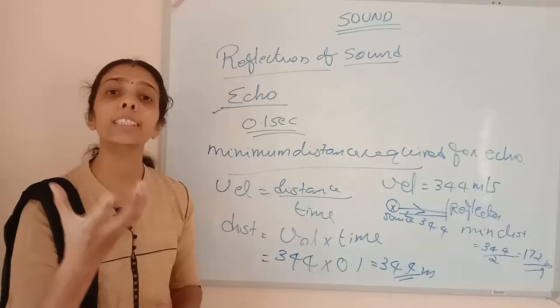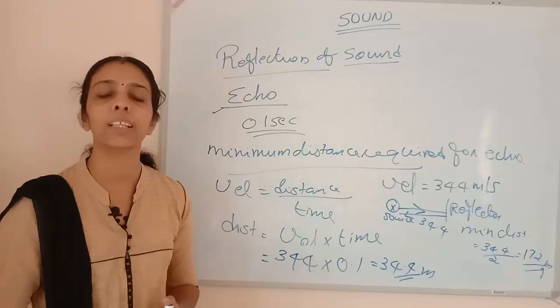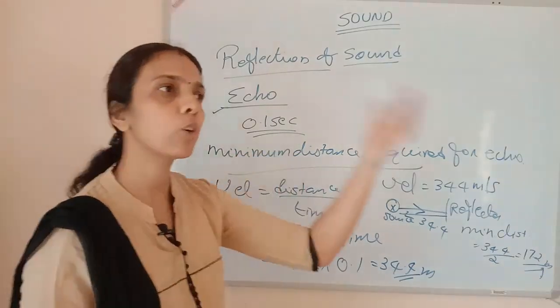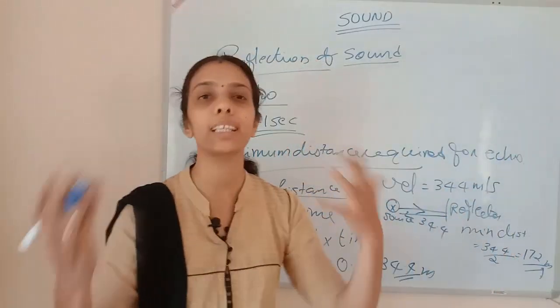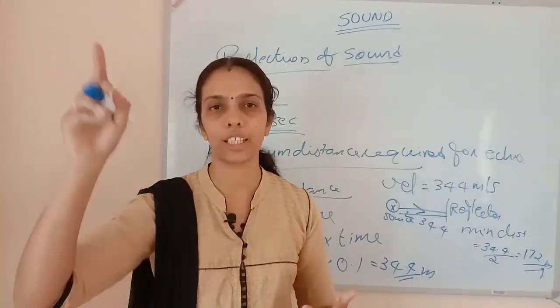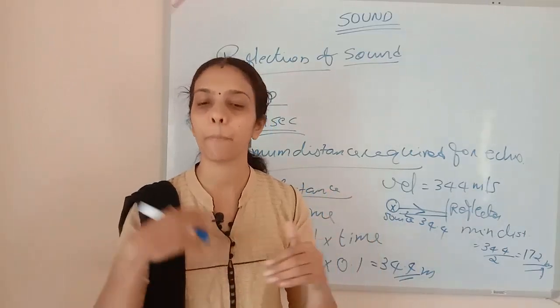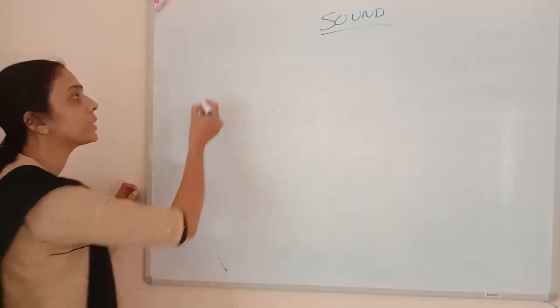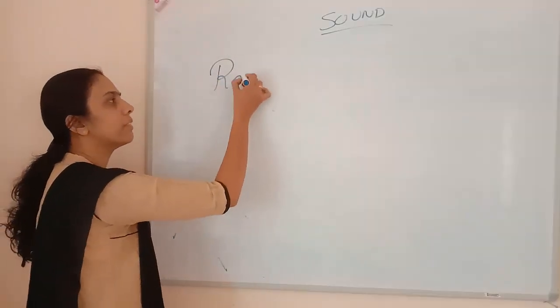Reverberation means multiple reflection of sound waves. That is called reverberation. Reverberation means, see, the echo will be heard repeatedly. That multiple reflection, reflection will be happening multiple times. That is called reverberation. Next we are going to study reverberation.